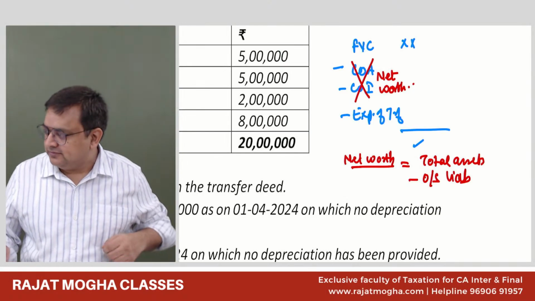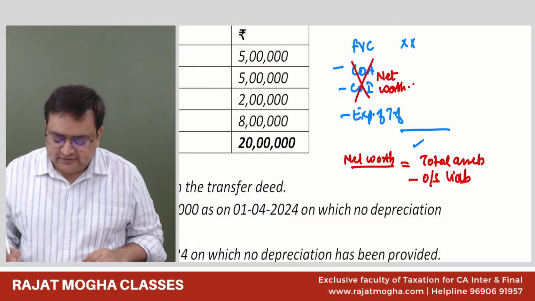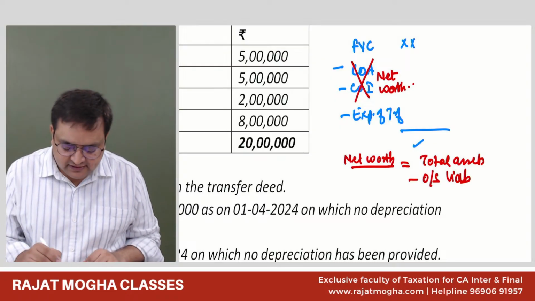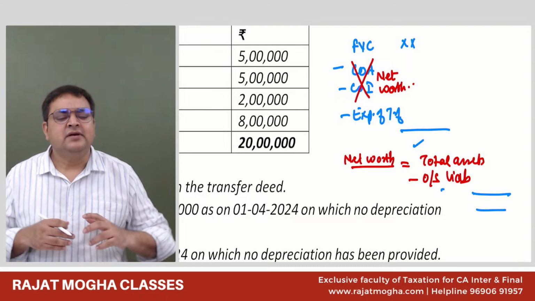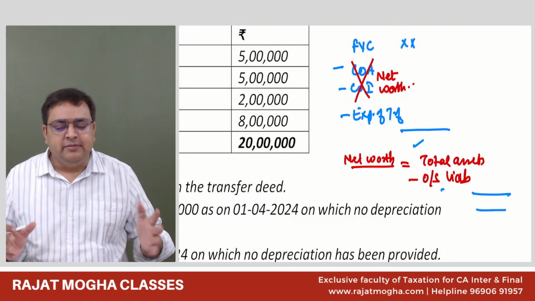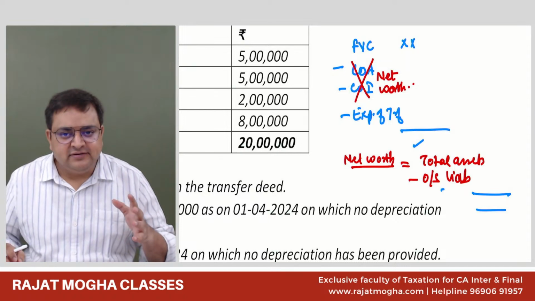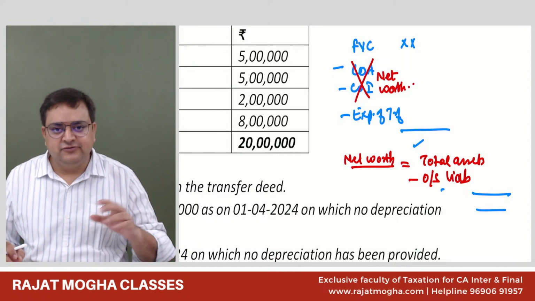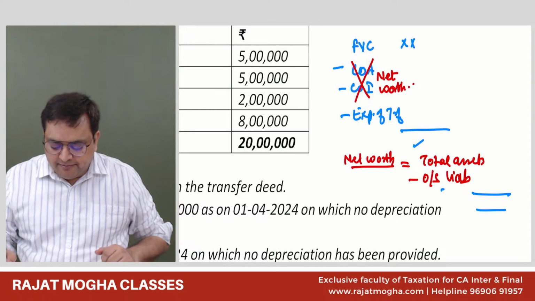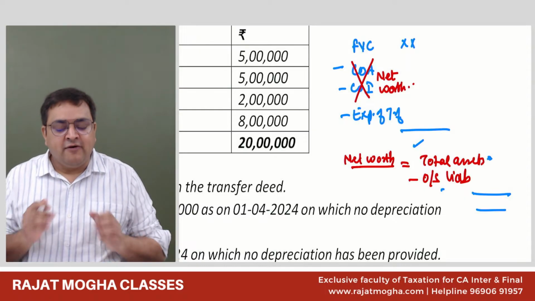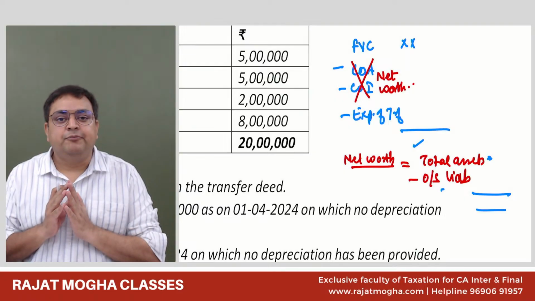So I was telling you, total assets minus outside liabilities. This is the criteria to compute the net worth. Outside liabilities means loan or debentures, or it could be creditors, any outside liabilities, not reserves, not share capital. Okay. And while computing your total assets, you have to take the proper values.